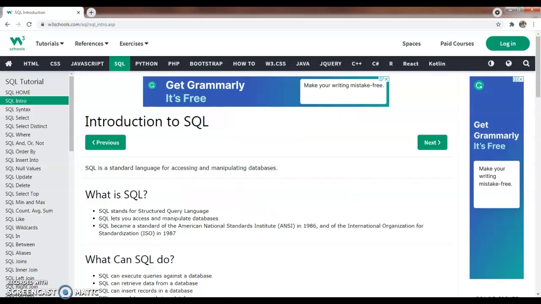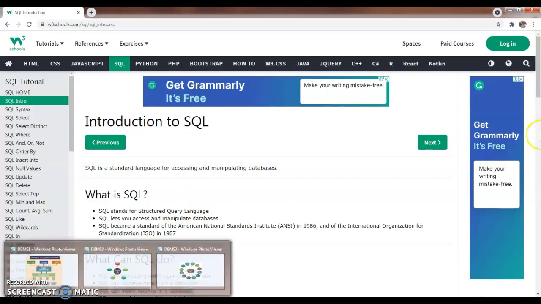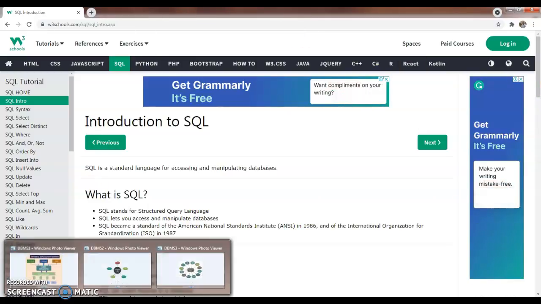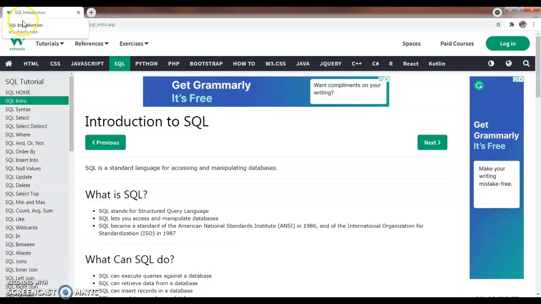We are using SQL, structured query language, for creating the database. What is SQL? SQL is a standard language for accessing and manipulating databases.